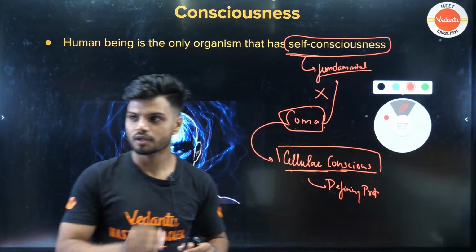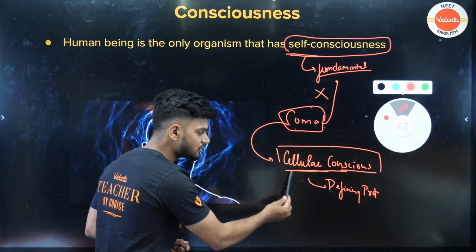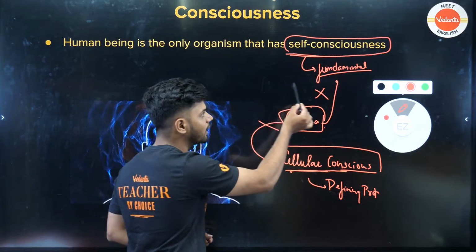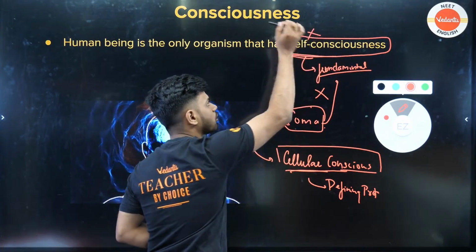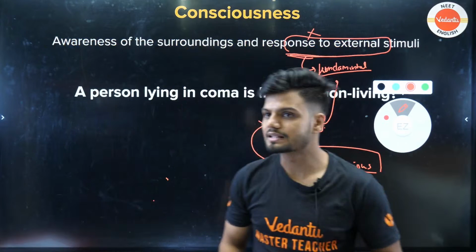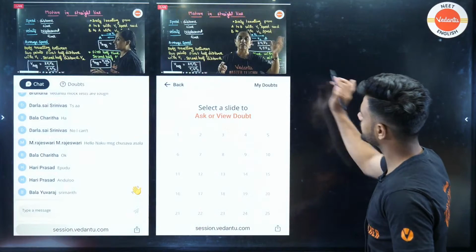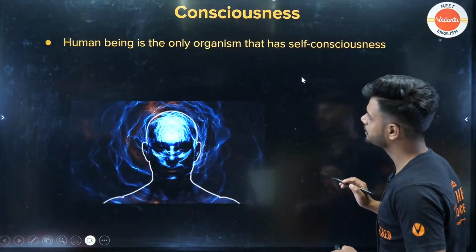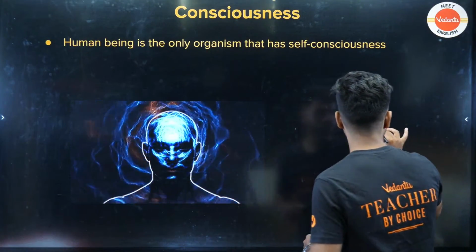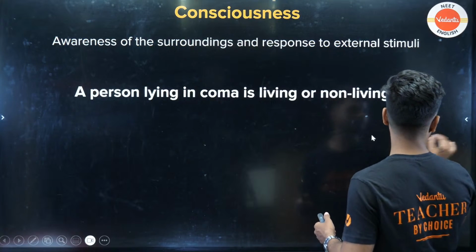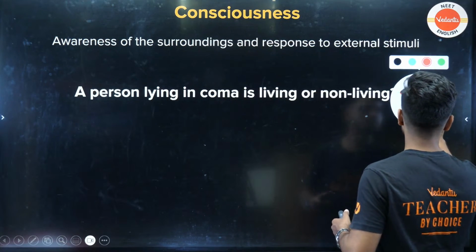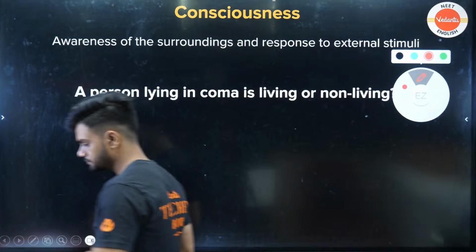Clear all of you? So a person in coma will have cellular consciousness. A person in coma will not have self-consciousness. So the person in coma is living. Okay, so what did we learn? Students, let me summarize what we learnt.